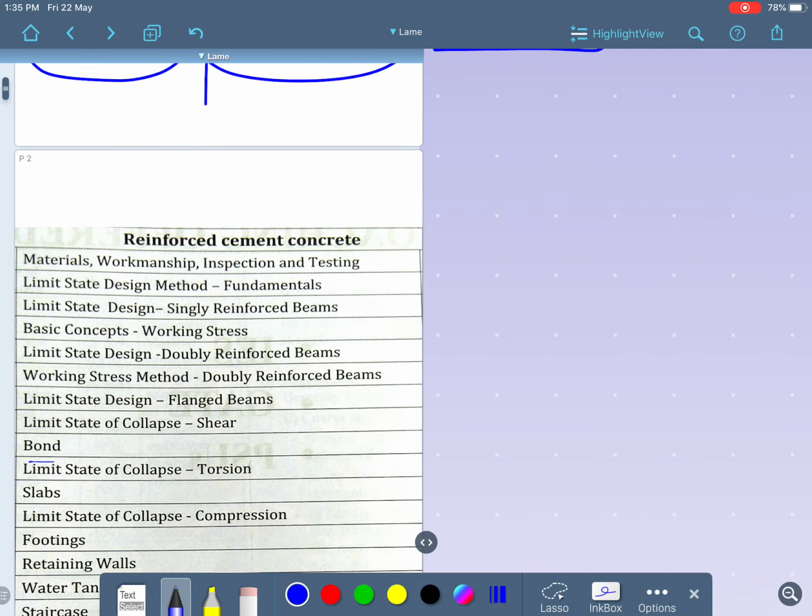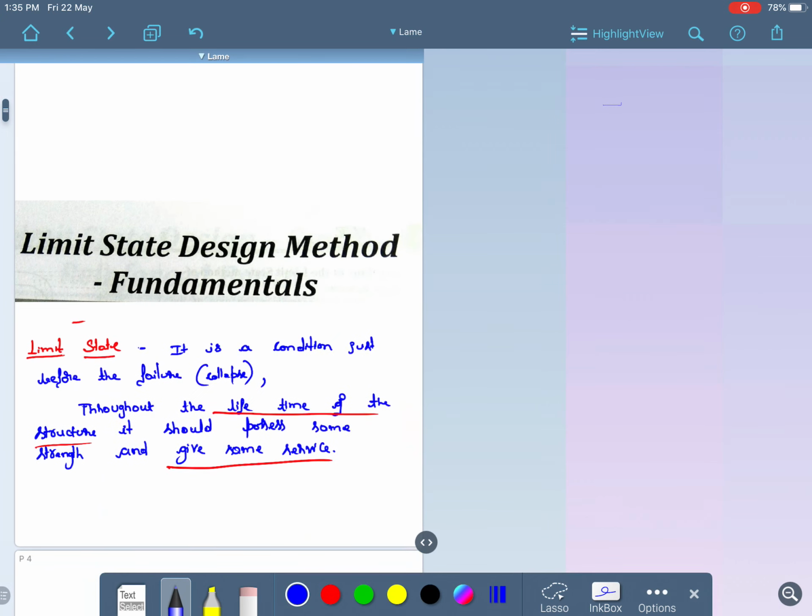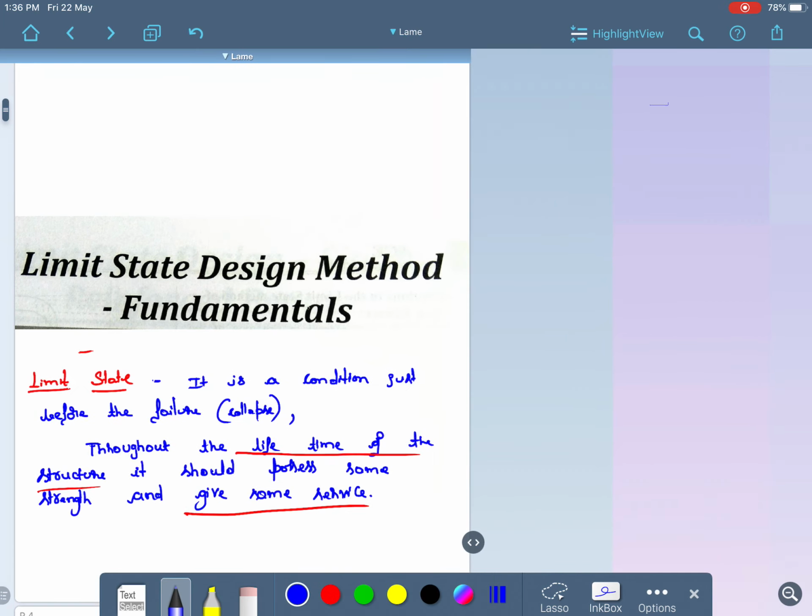Let me move on to the contents. These are some of the contents; please go through them. We are going to study shear, torsion, compression and everything. In the first topic, I am going to start with the fundamentals of the limit state design method. There are two methods: one is the limit state method and the other is the working stress method. The working stress method was used before; at present, the limit state design method is used, which is very important.